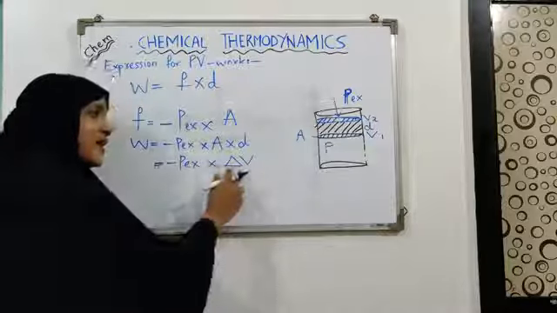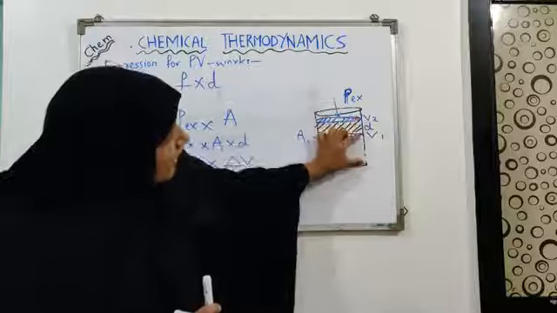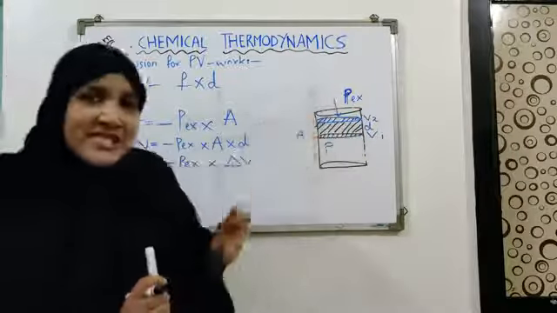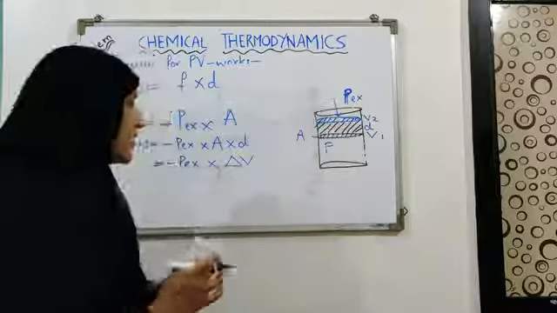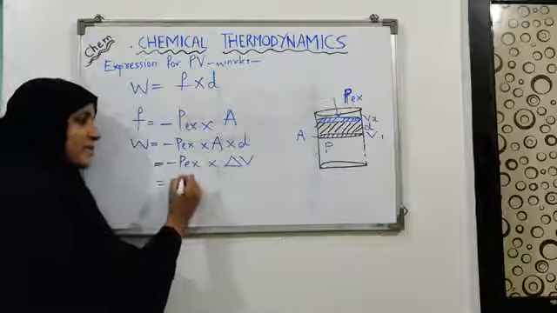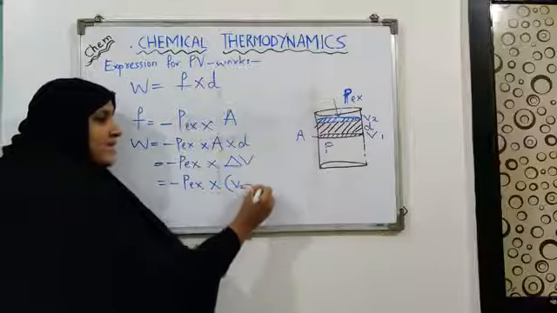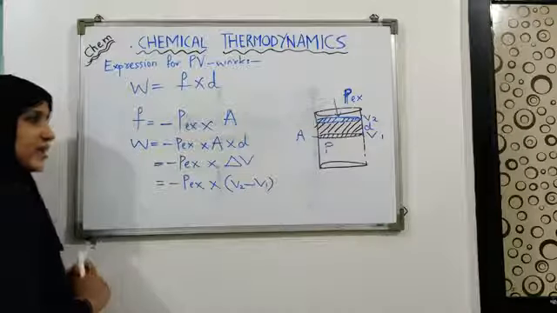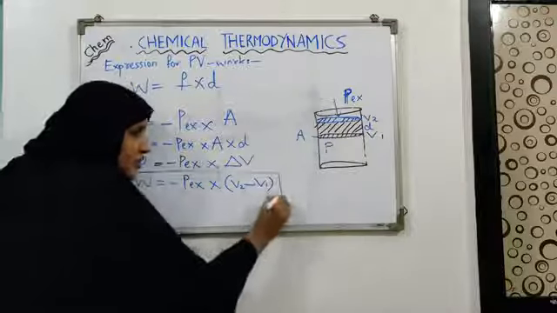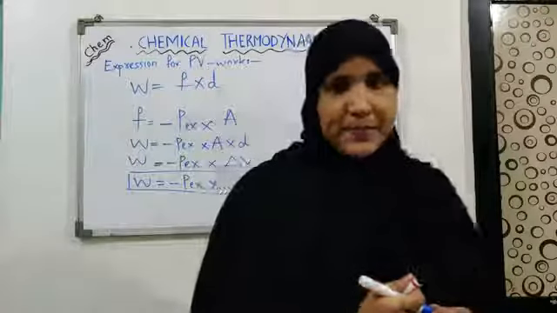Now how can I find out delta V? It is very simple. If I subtract V1 from V2, I will get how much volume has changed, that is delta V. So I can again rewrite this equation like this, that is minus P external into V2 minus V1. Okay. So this is your expression for pressure volume type of work. The expression was very simple.